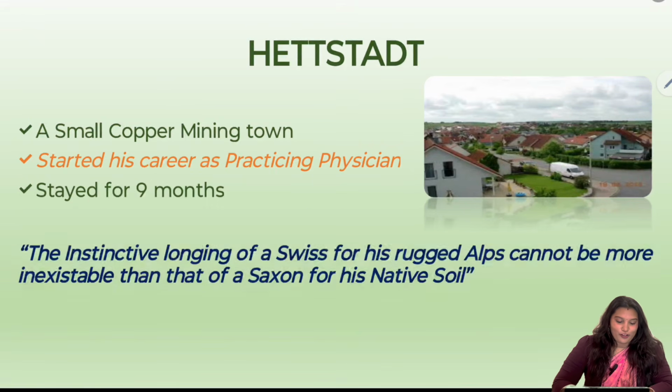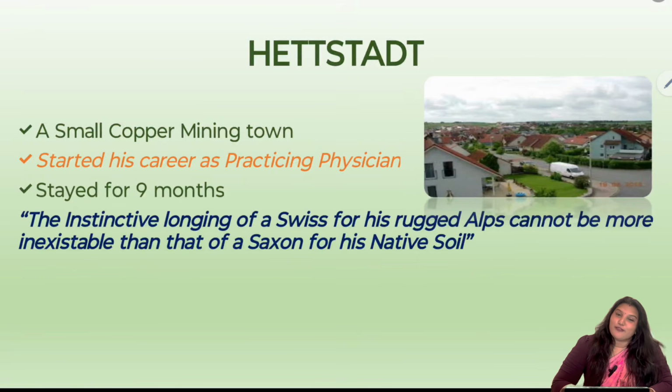So he quotes the following: the instinctive longing of a Swiss for his rugged Alps, that is, a person from Switzerland, Alps means mountains, always searches for mountains if he is stepping out of Switzerland, right? In the same way, he tells that it cannot be more inaccessible than that of a Saxon for his native soil. So he is from Saxony, and he is always in search of native soil, and that is why he felt that Headstead is similar to his childhood place, and that is why he chose his practice there.